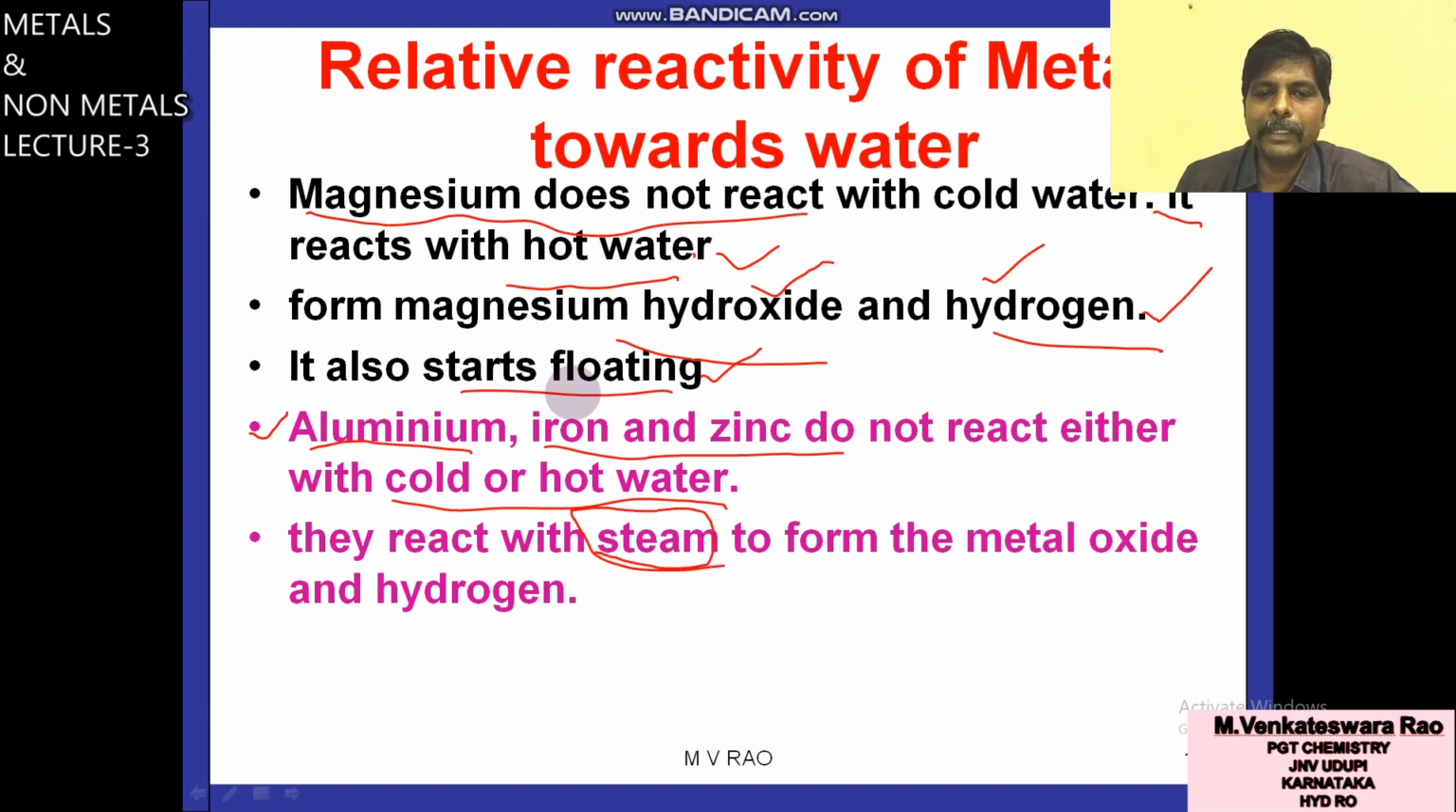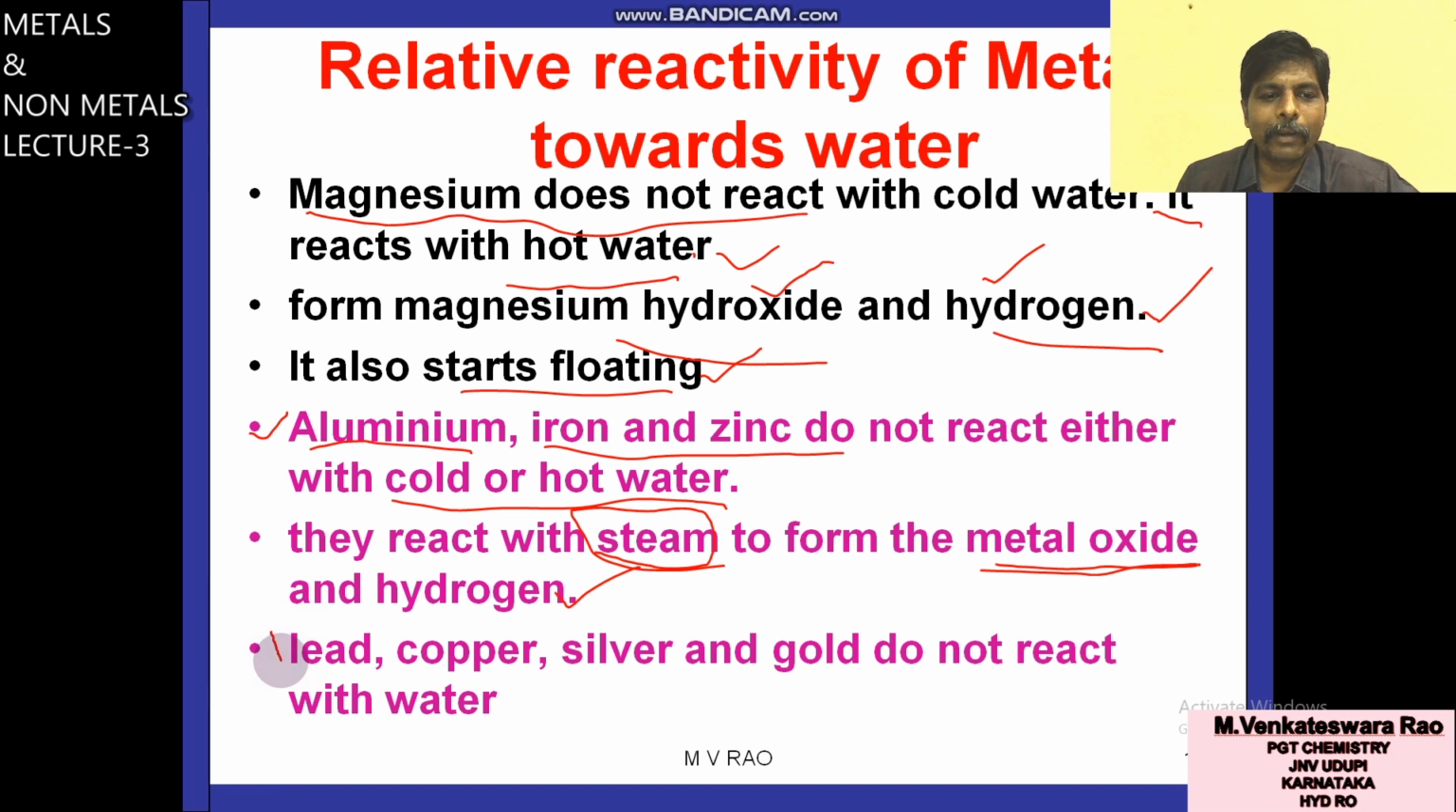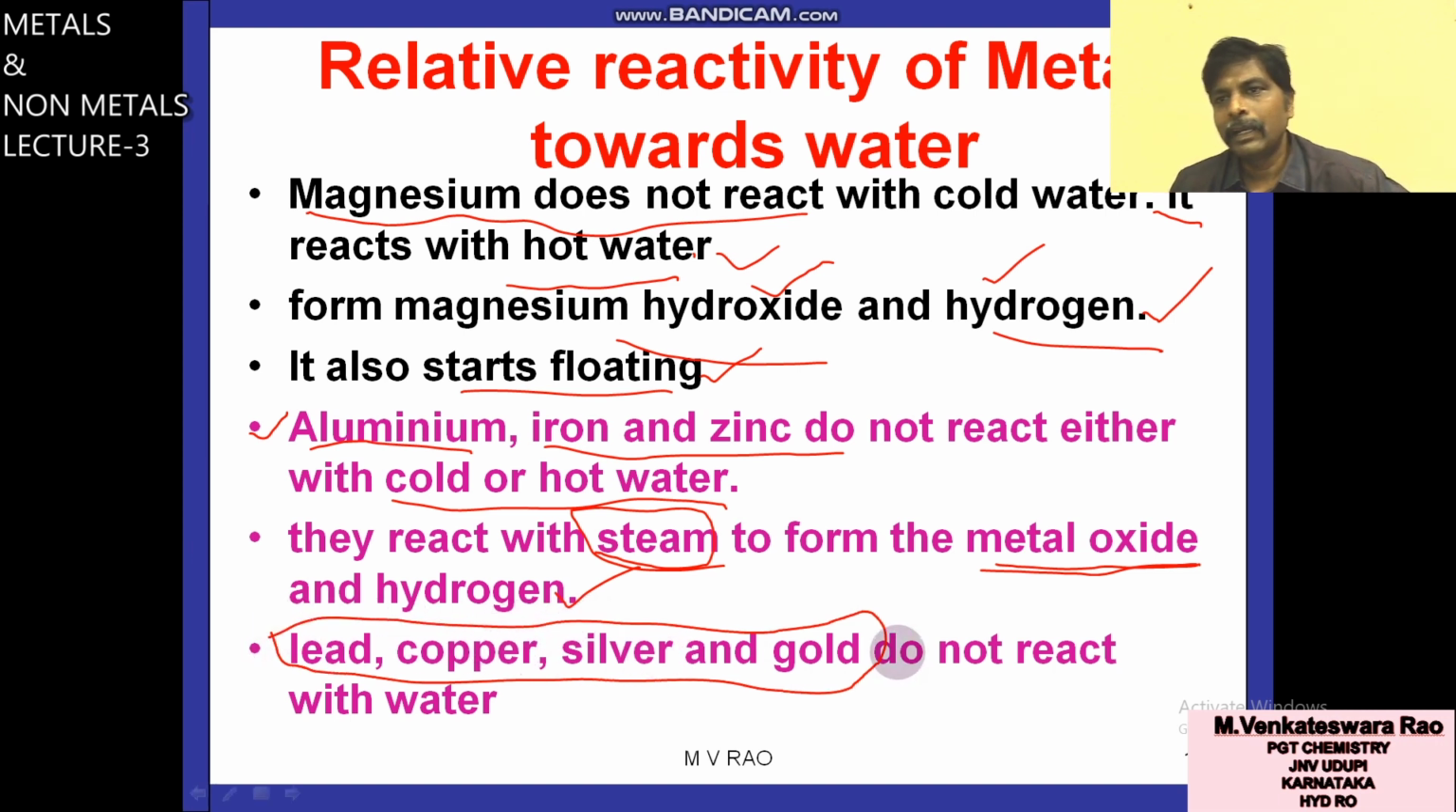So that means aluminum reacts with steam to form aluminum oxide. Iron reacts with steam to form iron oxide and hydrogen. Similarly zinc also same. Next set, one more set of metals are there, four metals. What are those four metals? Lead, copper, silver and gold. Lead, copper, silver and gold do not react with water, that means cold water or hot water or even steam also.